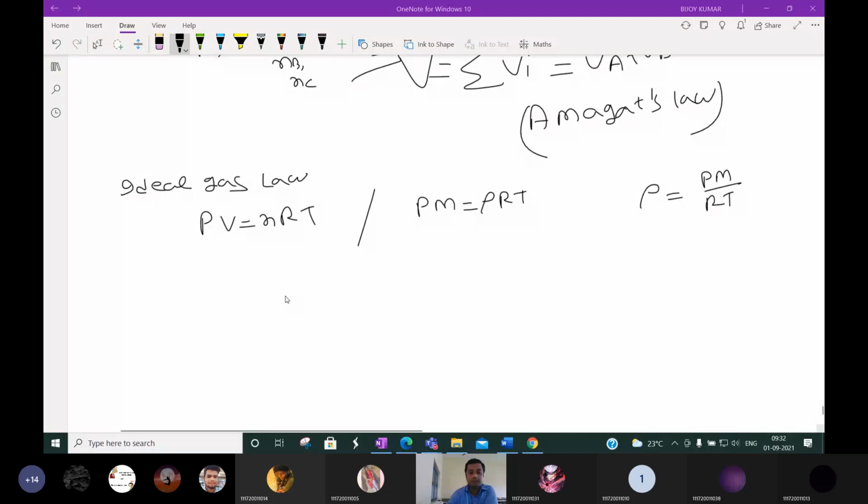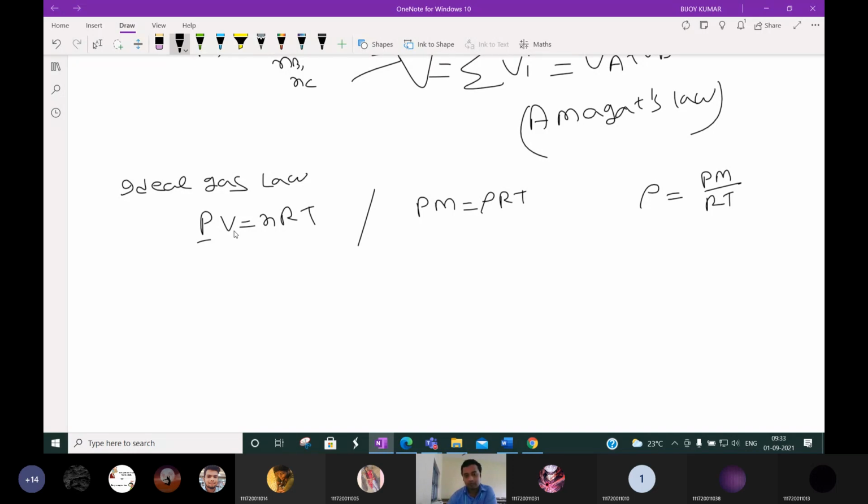If someone asks what is the density of gas, the formula will be pressure into molecular weight by R into T. Please listen carefully. Today I am trying to complete all the theory part of unit 1.